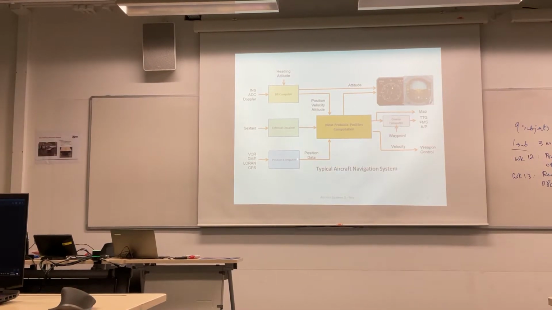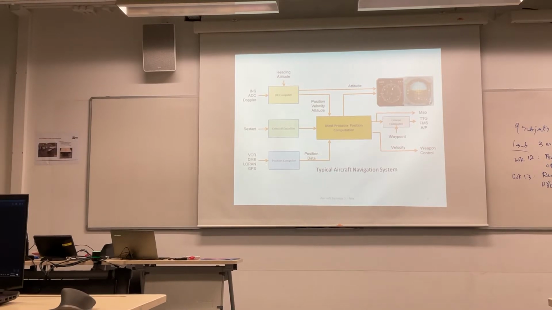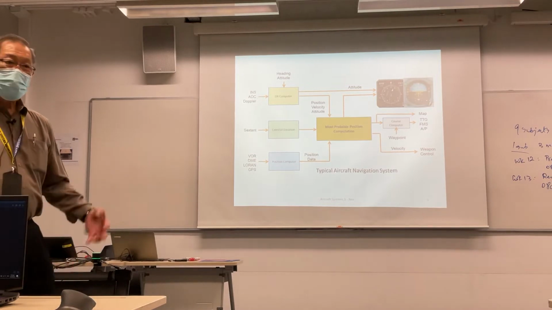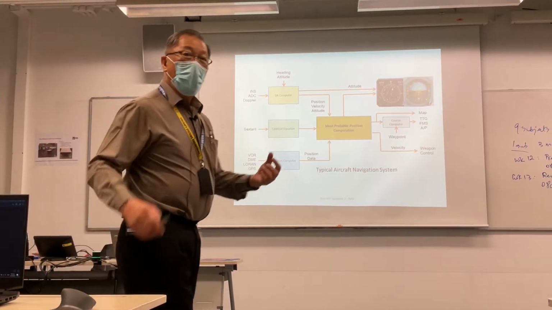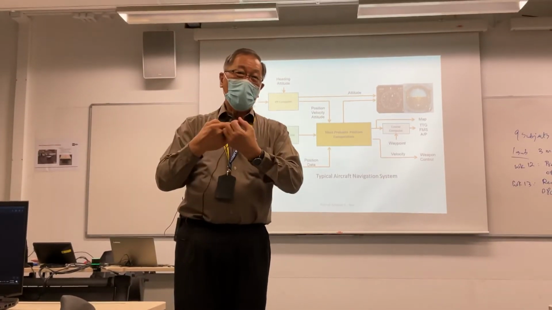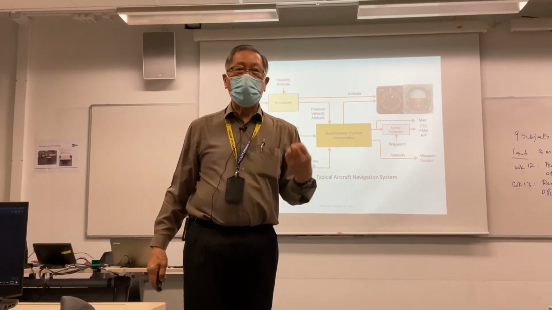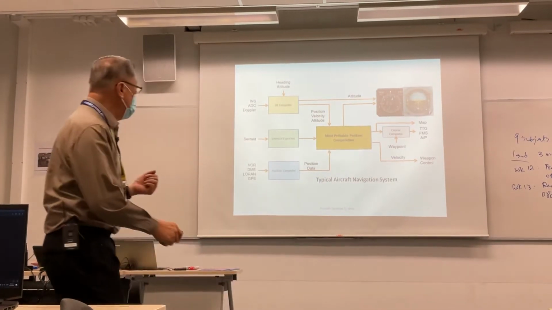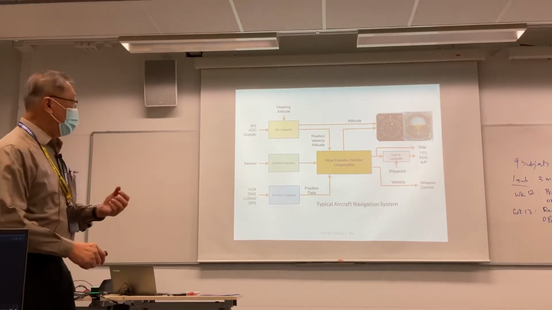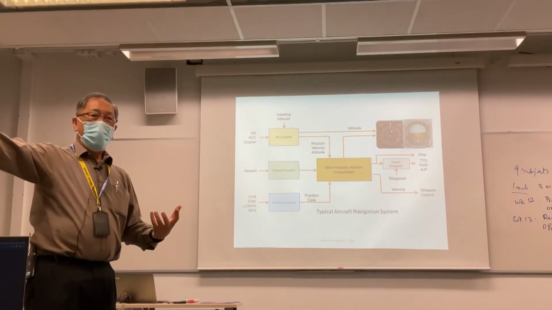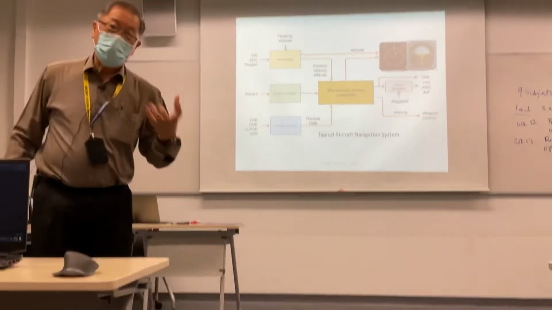These are important things like position: VOR, DME, Loran, and GPS. Just remember, VOR does not give you position. How does VOR derive position? More than one VOR station can give you position by triangulation. In itself, VOR does not provide position. VOR and ADF only provide bearing information. So you need to integrate 2 or 3, or you can use the DME to give you position.